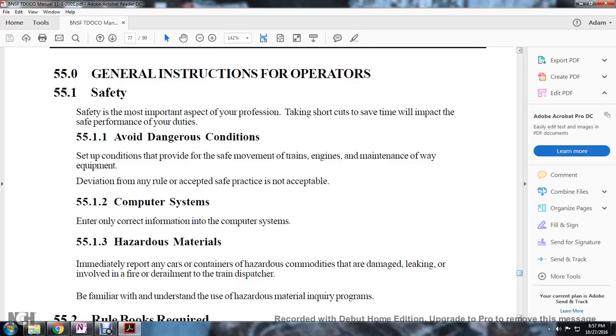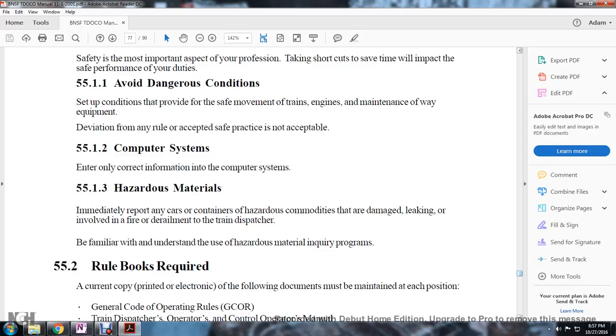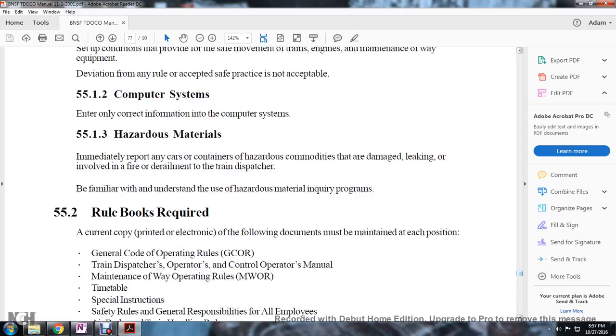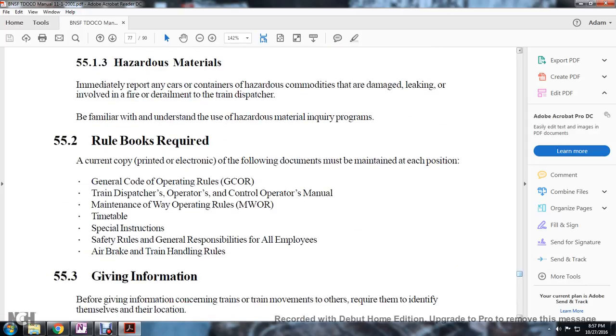Computer systems: enter only correct information into the computer system. Hazardous materials: immediately report any cards, containers for the hazardous material with damage, a leak, or involved with fire and derailment to the train dispatcher before and with it under the standard of the hazardous material inquiry programs.